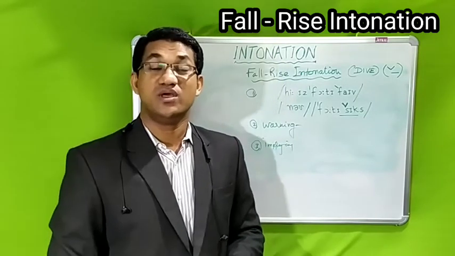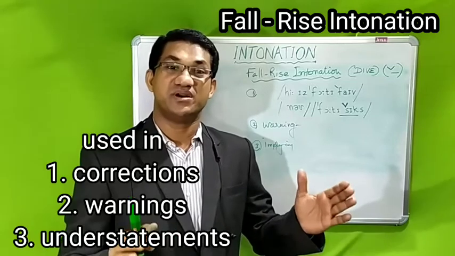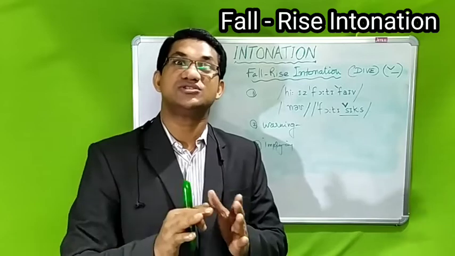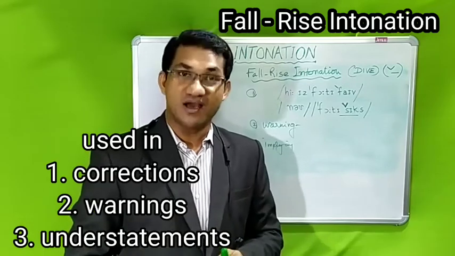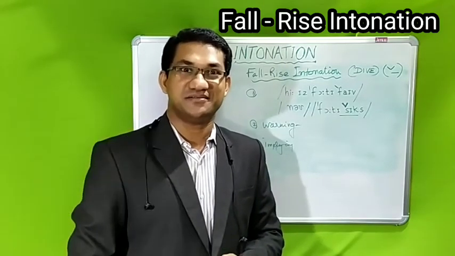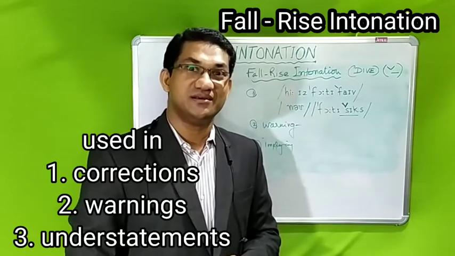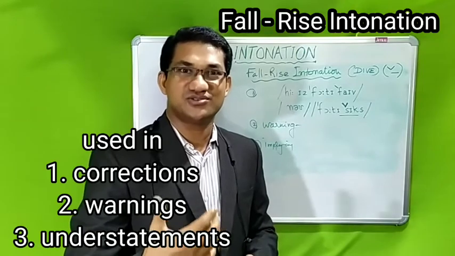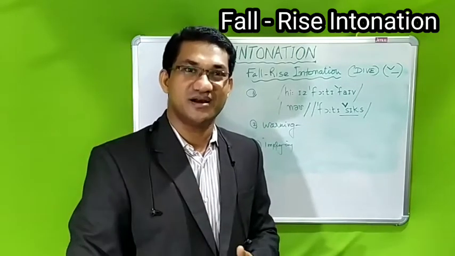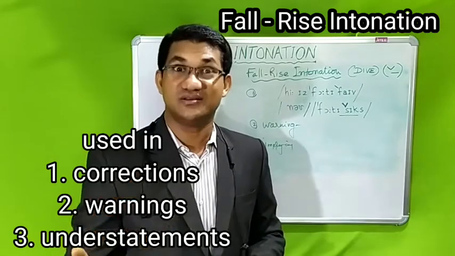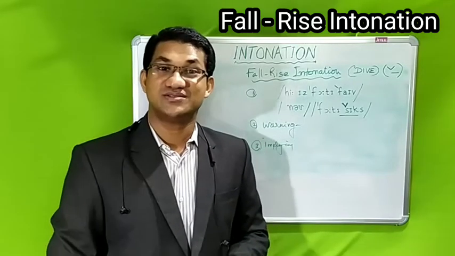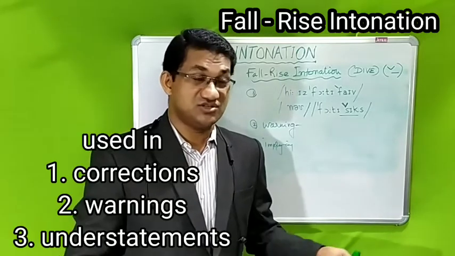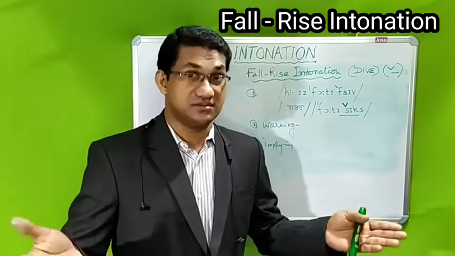We say that somebody is pretty, somebody is beautiful, but we mean that she is not intelligent. Like: Yeah, she is pretty. Yeah, she is pretty, but not intelligent. Or you can say: Yes, this essay is good.